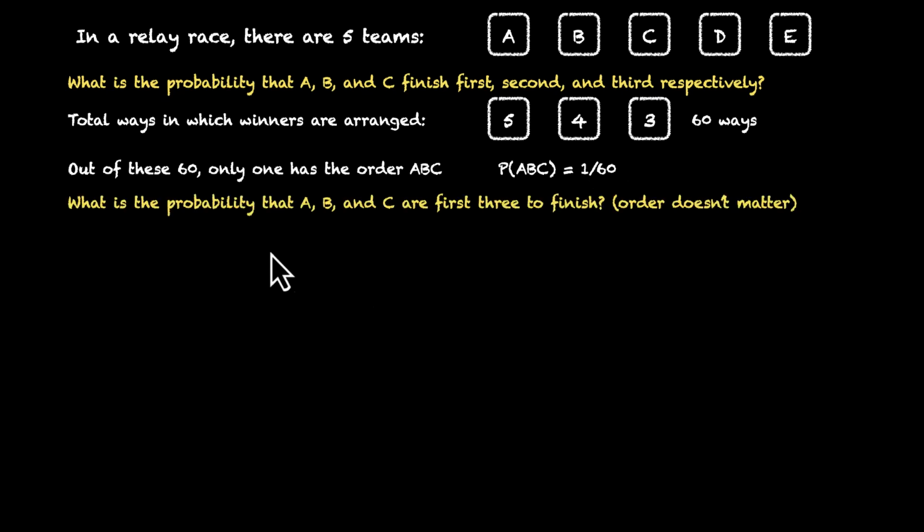Here's the next one. What's the probability that A, B, and C are first 3 to finish? In this case, the order doesn't matter. We care that A, B, and C are winners. We don't care who comes first, second, or third. Try this on your own.